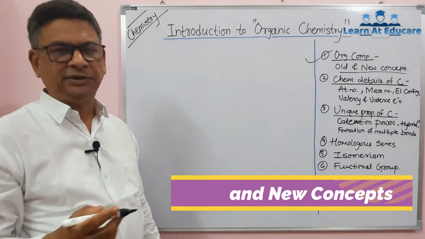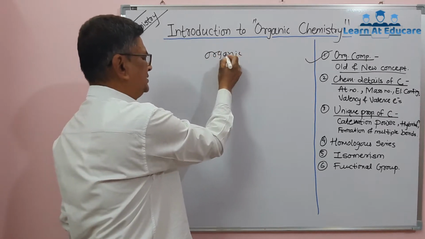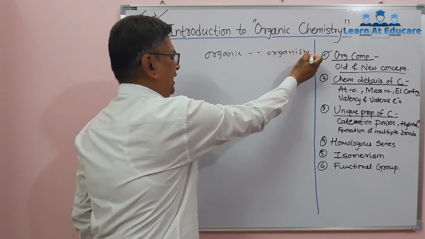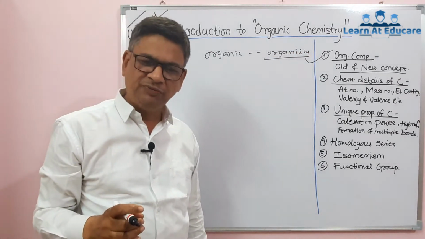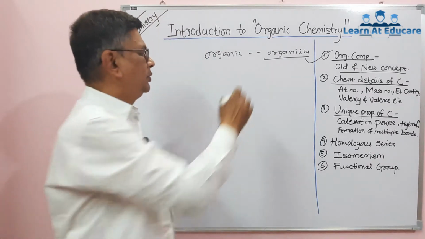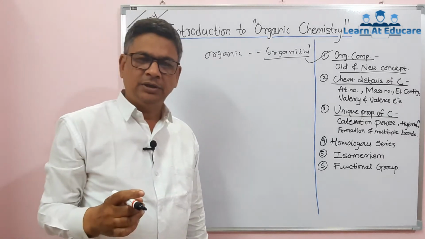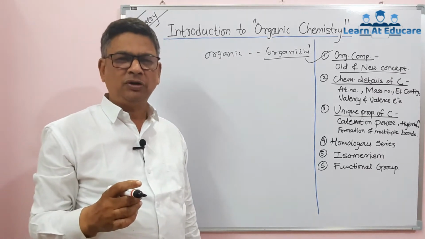They are quite different. The term organic in old days was obtained from organism, and hence only those compounds which were obtained from organism were supposed to be organic compounds. But later on it was found that we can also obtain organic compounds from inorganic sources.